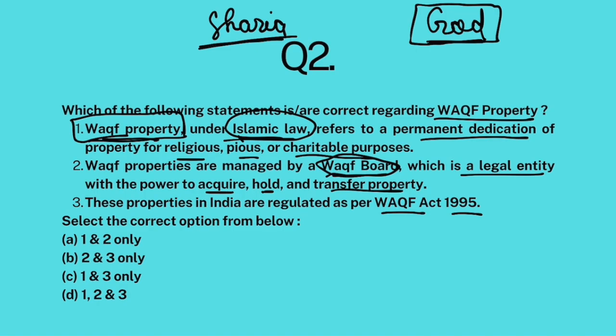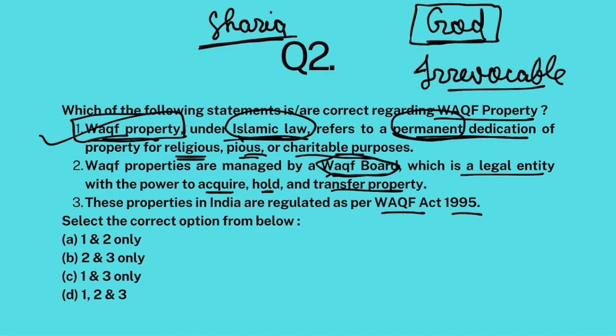So, Waqf property under Islamic law refers to permanent dedication of property for religious, pious, and charitable purposes. That's correct. The word permanent here means that once you have donated your property, it is irrevocable. You cannot claim it back. Now, Waqf properties are managed by the Waqf Board, and these are legal entities registered under law with the power to acquire, hold, and transfer property. Absolutely correct. Now, in India, to regulate these properties, there is a law.